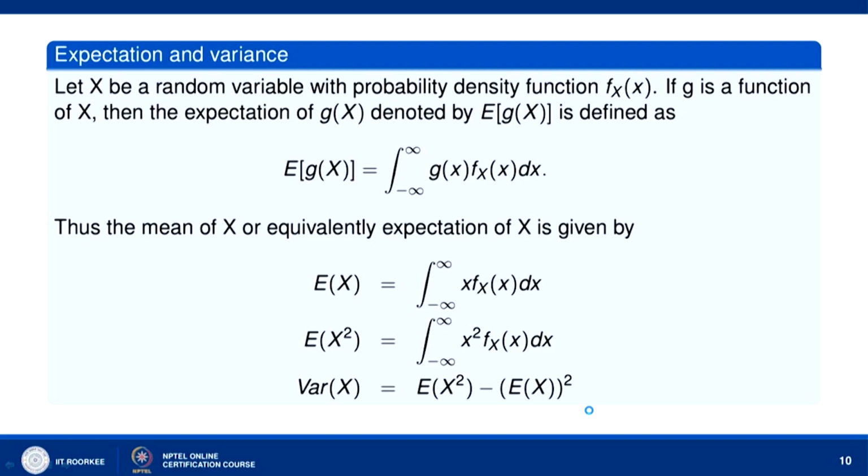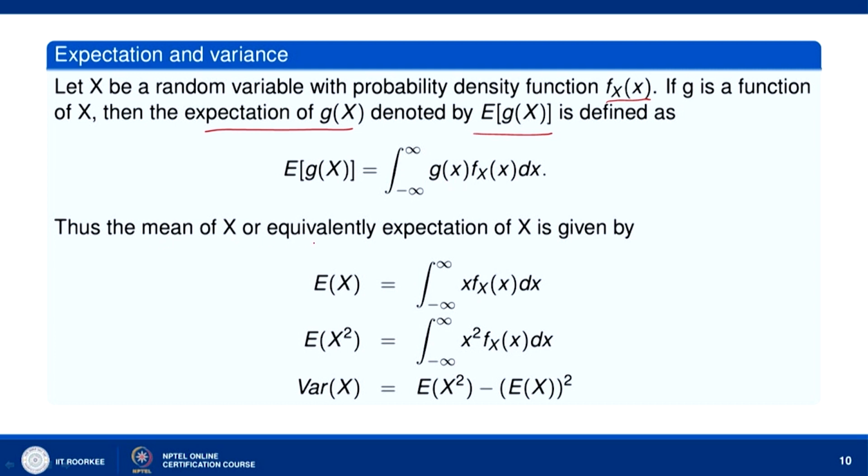Okay. Now, we go to the definition of expectation and variance. Let X be a random variable with probability density function f_X(x). If g is a function of X, then the expectation of g(X), denoted by E[g(X)], is defined as the integral over minus infinity to infinity of g(x) f_X(x) dx.